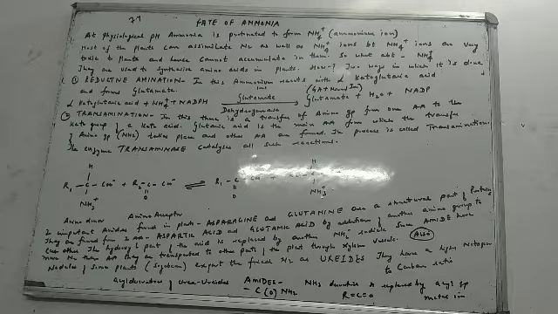We have two important amides also which are found in plants. When we use the word amides, maybe you have not yet done it in class 11th, it is CONH2.